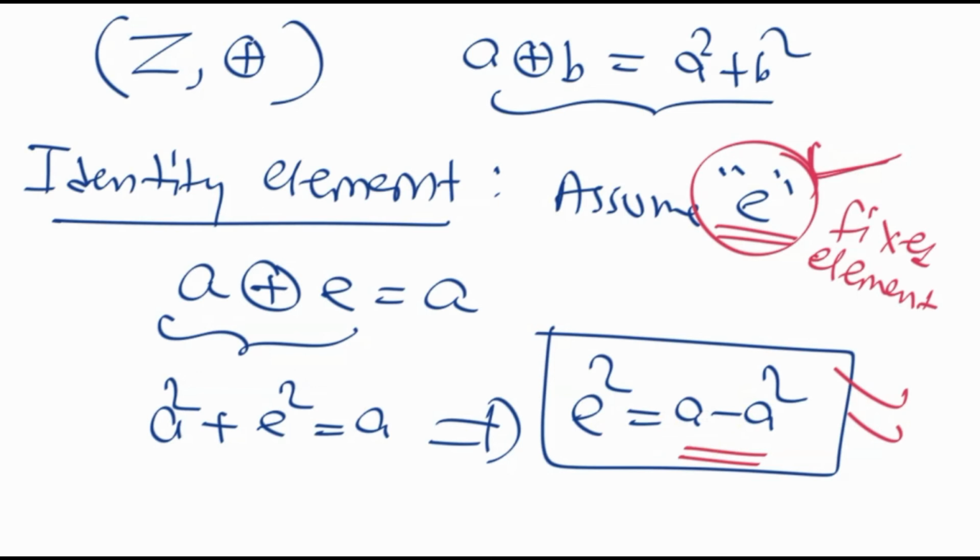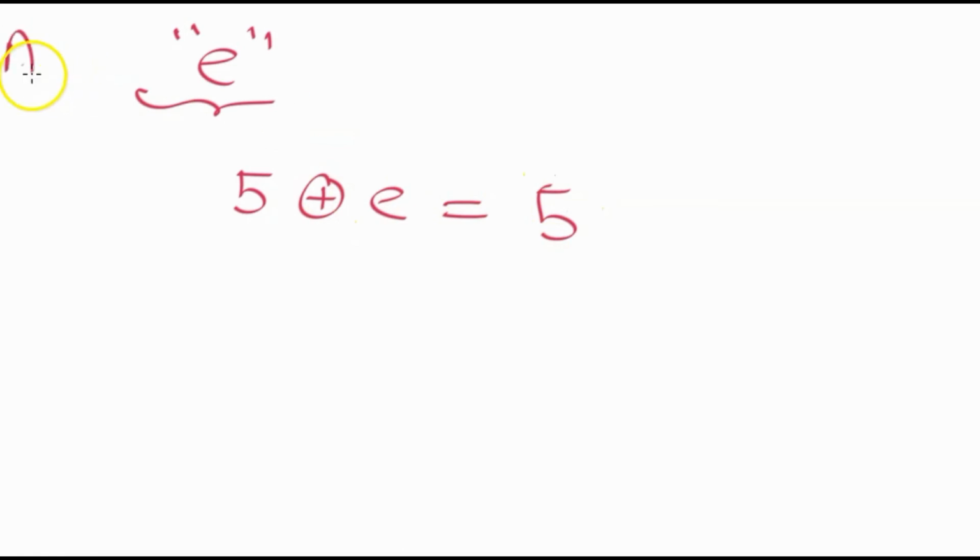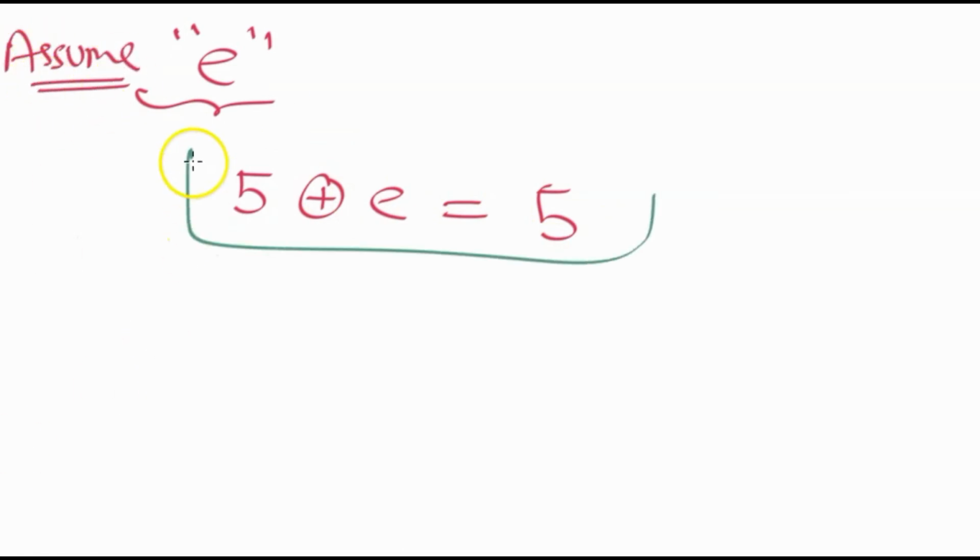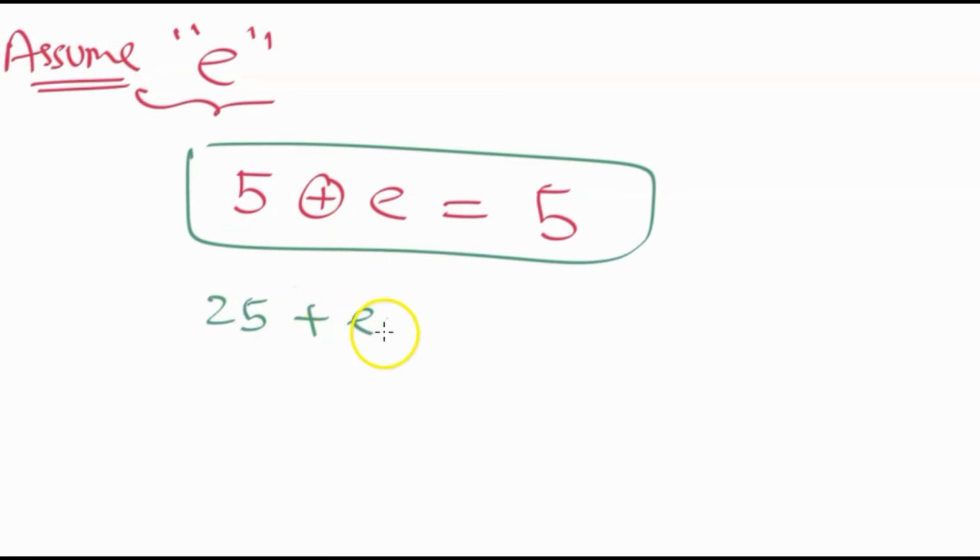Or if you want to understand, you can understand like this. Let's assume E is the identity element. Then it should happen that 5 XOR E should be equal to 5. It means 25 plus E square should be equal to 5. It means E square is equal to minus 20.